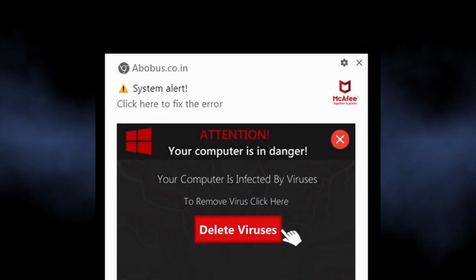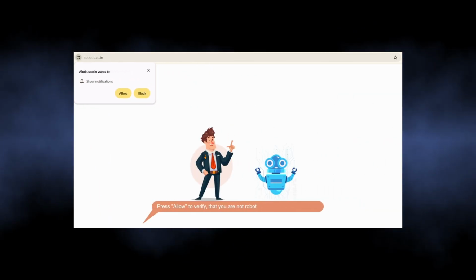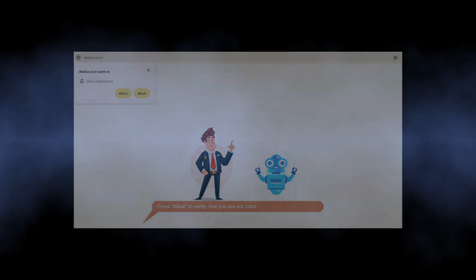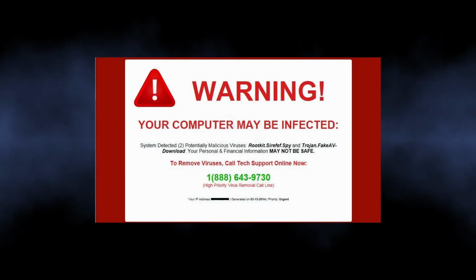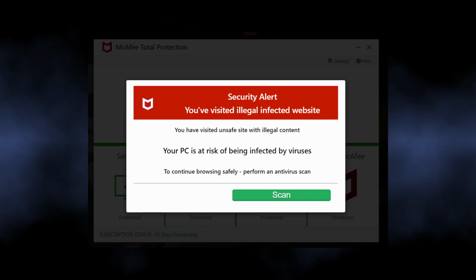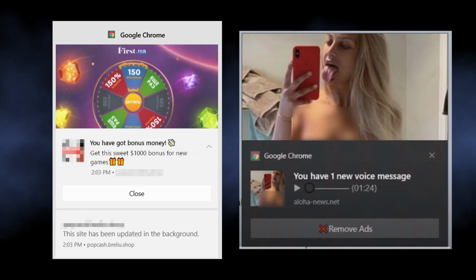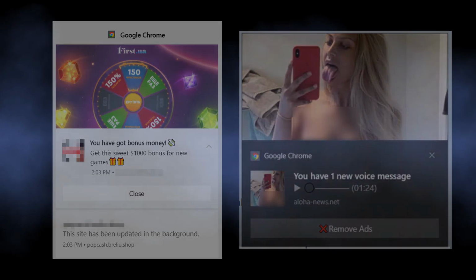The notifications from AboBusCo.in are part of a malicious campaign that aims at showing people dozens of unwanted advertisements. It abuses the legit browser mechanism of push notifications to show advertisements, not only in the browser itself but also in the system notification bar. Such ads contain alarming information, like that your computer has a virus and you should install the "recommended" antivirus immediately. At the same time, you can see pop-ups promoting a gambling website or a dating service. Everything depends on who has paid the scammers.